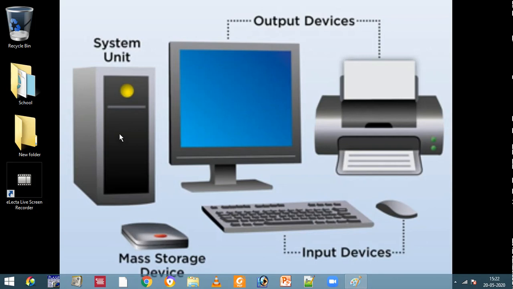Like through the desktop only we can do anything in the computer. Suppose you want to watch movies on YouTube, you have to open this browser and then go to YouTube, right? Then watch the movie. Where is this browser? It is there on the desktop. And I want to make a video. Where is my recorder? It is on the desktop. Everything we have to do, we can do only through the desktop.